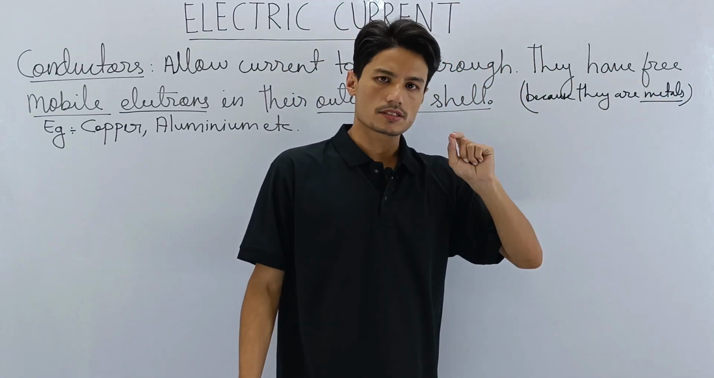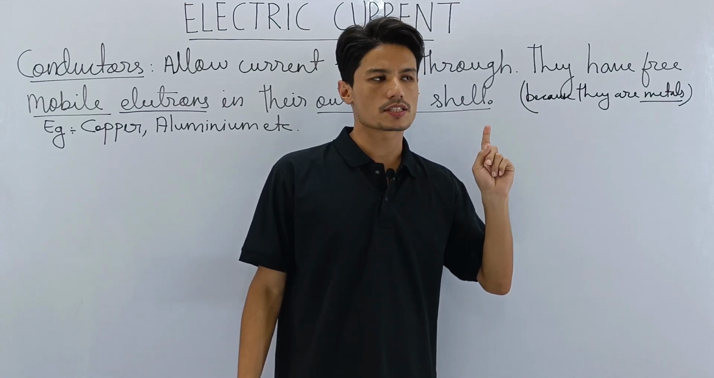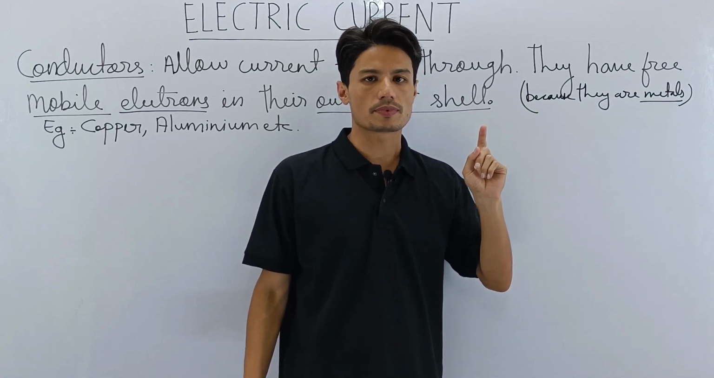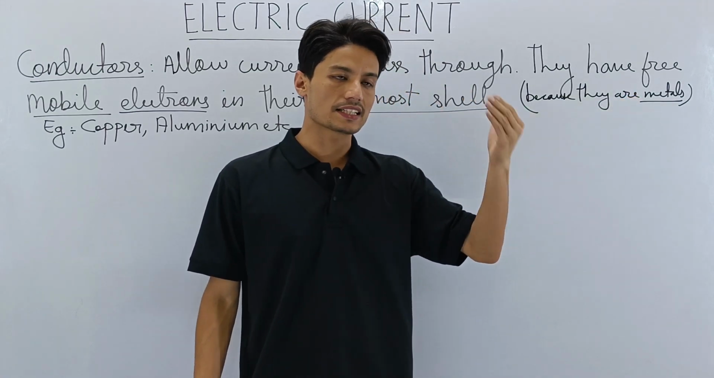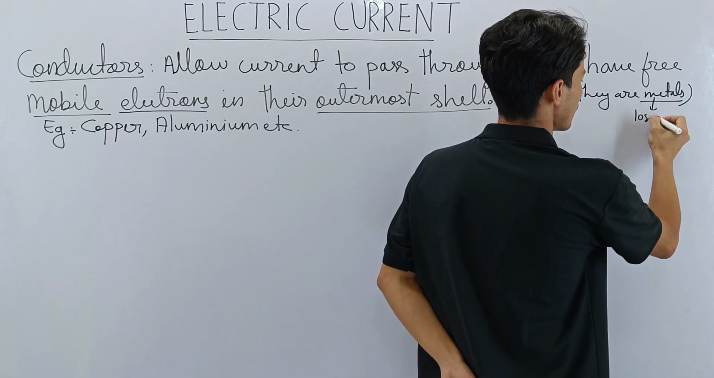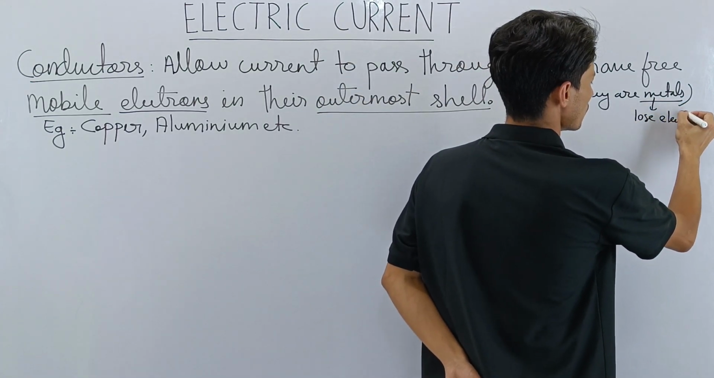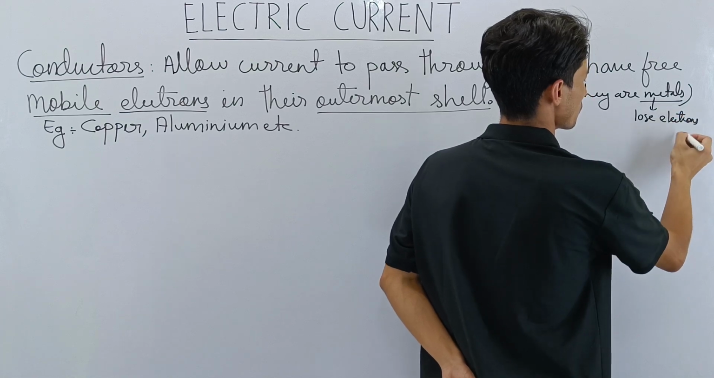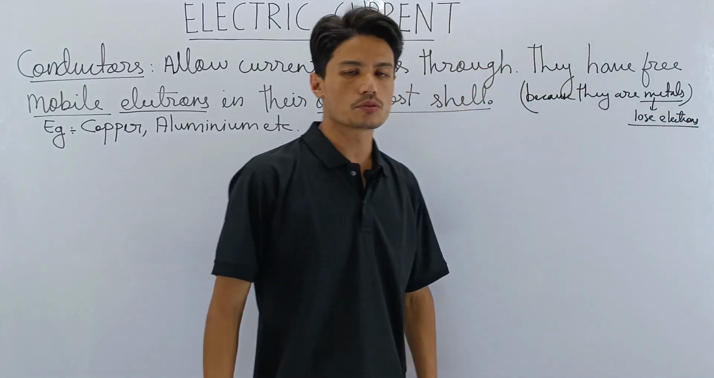Remember in the previous lesson which we have learned on metals and non-metals, metals have a property, a tendency to lose electrons. Being metals, they lose electrons. So they have this ability to lose electrons.